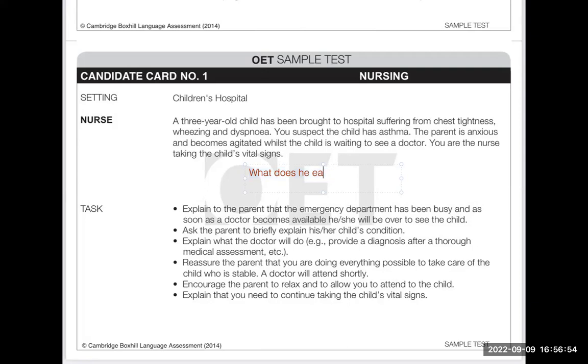So that is why, if something like this comes in the exam, I would always write "does" in brackets, and I'm saying everything needs to be written, question mark. That is how I give myself a reminder that I have to say "does". So the 3-year-old child has asthma, chest tightness, wheeziness, dyspnea. The parent is anxious and agitated, waiting to see a doctor.